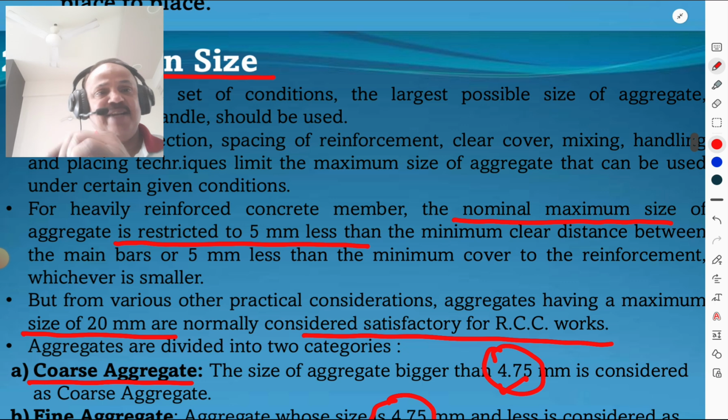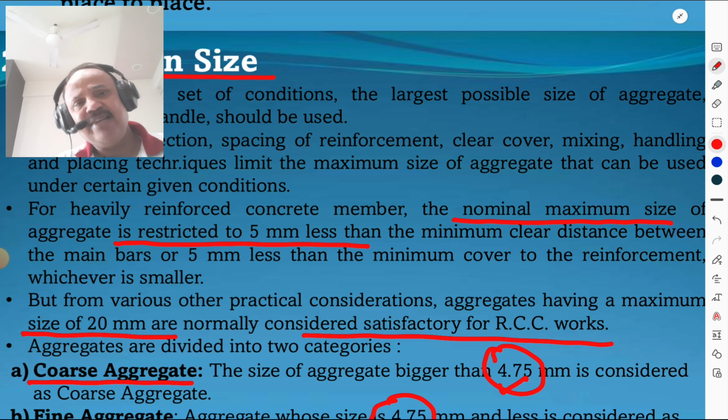For heavily reinforced concrete member, the nominal maximum size of aggregate is restricted to 5 mm less than the minimum clear distance between the main bars, or 5 mm less than the minimum cover to the reinforcement, whichever is smaller. हे महत्त्वाचं आहे. हेविली रिन्फोर्स कॉन्क्रीट जर असेल तर स्पेसिंग जवळ असतं, त्यामुळे कव्हरच्या स्पेसिंगपेक्षाही छोटा साईज हा त्या ॲग्रिगेटचा पाहिजे. But from various other practical considerations, aggregate having a maximum size of 20 mm are normally considered satisfactory for